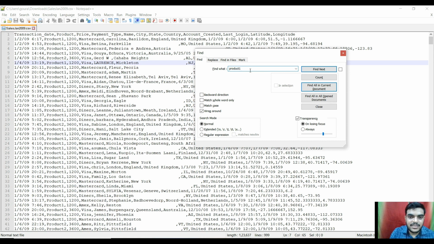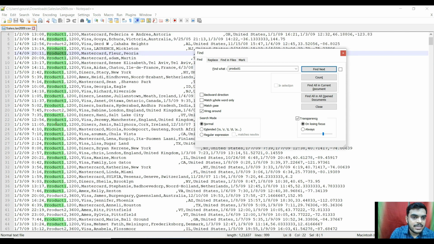By default it is case insensitive. If you want to make it case sensitive, you can do that as well. Now click on find next. You can see wherever product 1 is written, it is showing that. Excellent. So basically it is working fine, right?